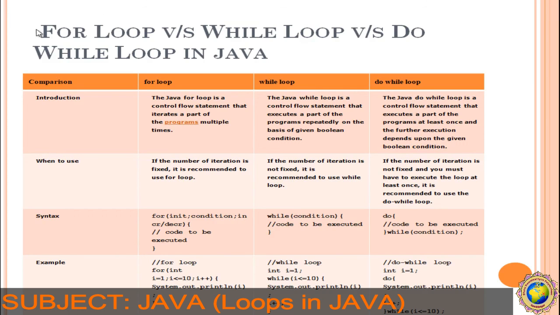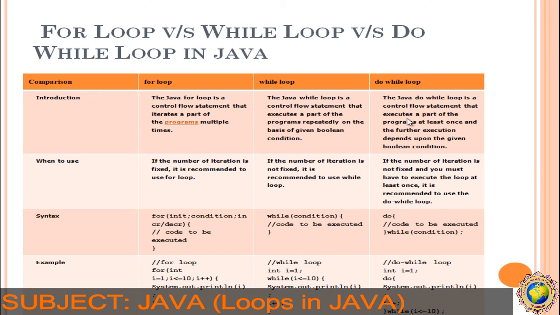Now the comparison of the for loop, while loop and do while loop. Basically, the for loop is a control flow statement used to iterate part of the program multiple times. In Java, the loop control statement executes a part of the program repeatedly on the basis of a given Boolean condition. In the while loop, first we have to check the condition.